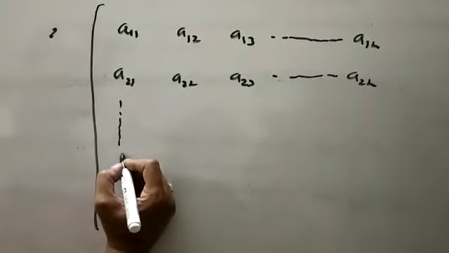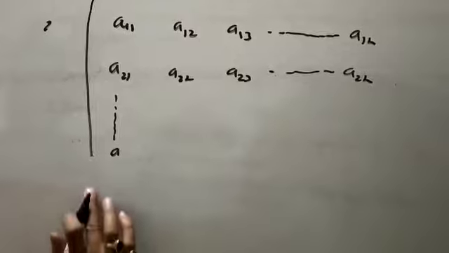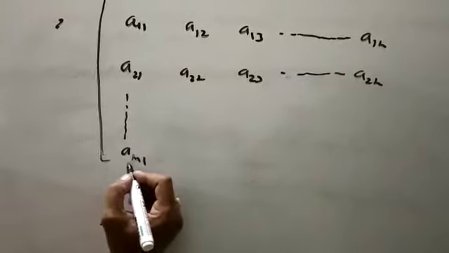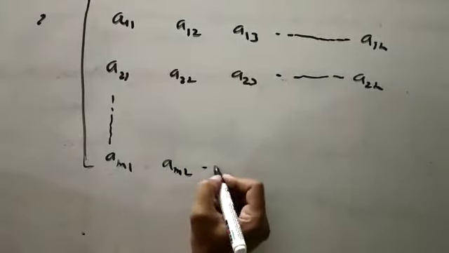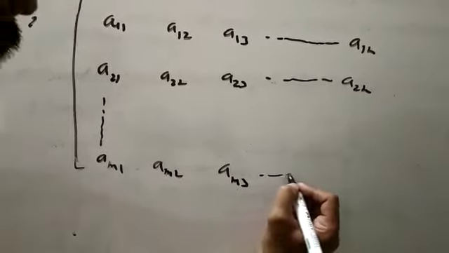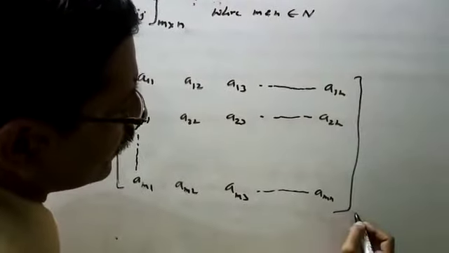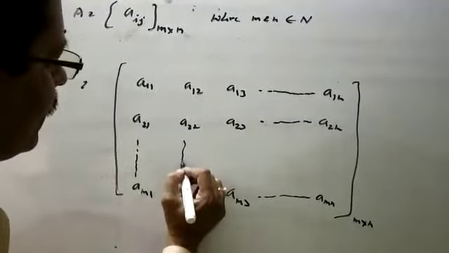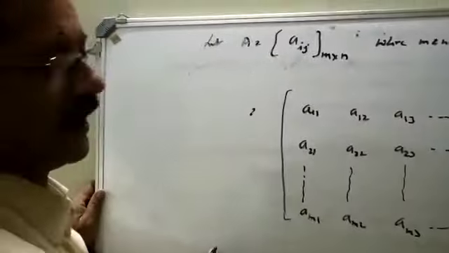Similarly, Am1 is the element of the mth row and first column, Am2, Am3 and so on, up to Amn. Generally, here we write the order of the matrix, m cross n. This is the general description of a matrix.